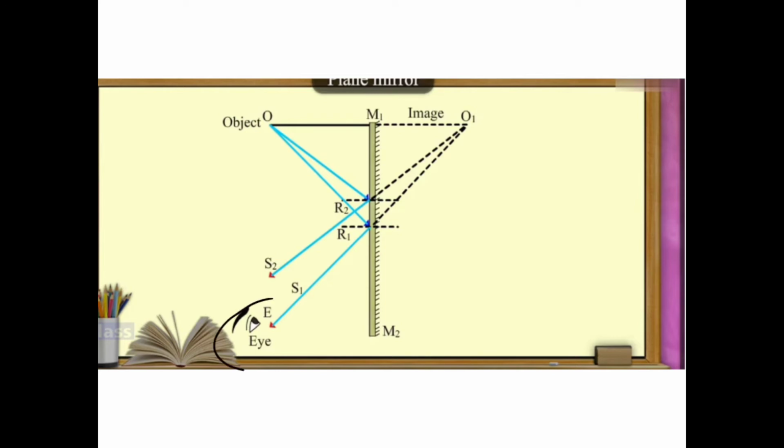So, here is your eye. This is the object and you can see that the object is here. So this is what happens when you are standing in front of a mirror. All the rays passing through you get reflected.